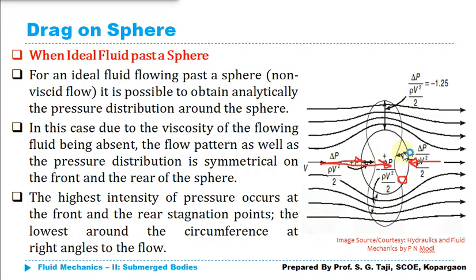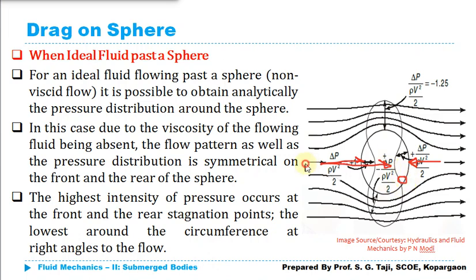Why? Because there is no viscosity, there is no boundary layer, there is no boundary, and obviously whatever pressure is exerted at the front end will remain the same but opposite in direction on the rear face of the sphere. And that's why the net drag force acting on the sphere will become